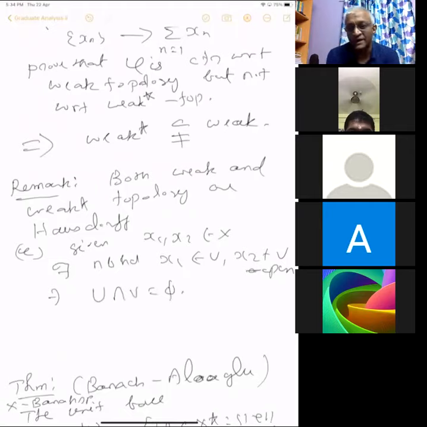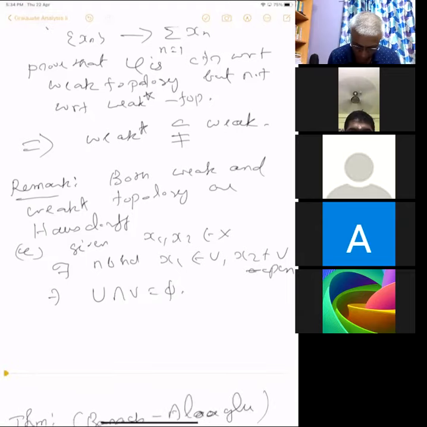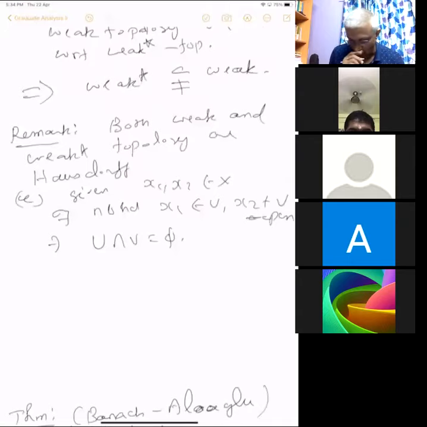This follows because the linear functionals in X star separate points in X, and the evaluation functionals in X double star separate points in X star. So you want to produce a neighborhood. I will show it for the weak topology, and the weak star topology is the same. I mean, the weak star topology is much easier also.